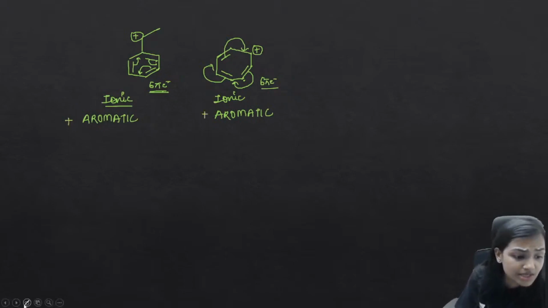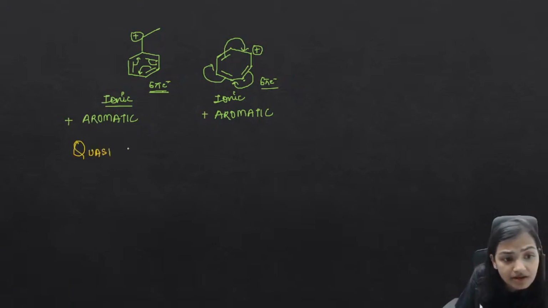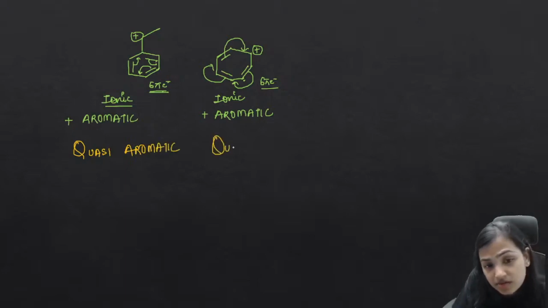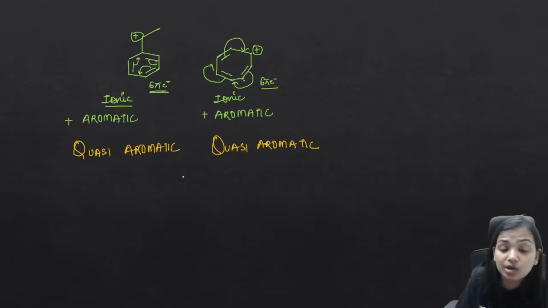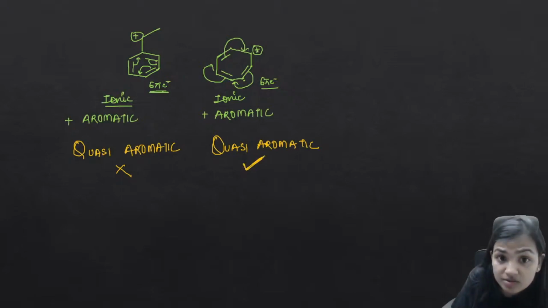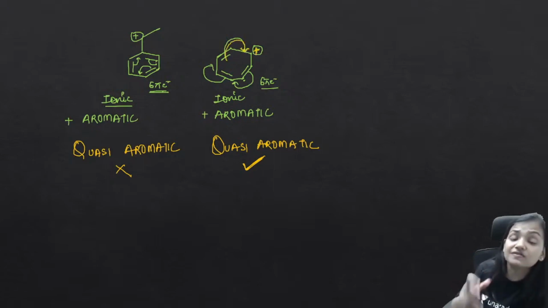So are they both quasi aromatic? The question is, are they both quasi aromatic? Think about it. Now the answer is no, they are not both quasi aromatic. This one is not quasi aromatic, but this one is. Why? Guys, quasi aromatic compounds are compounds which are ionic plus aromatic, and the ion is a part of that aromaticity, a part of that ring.